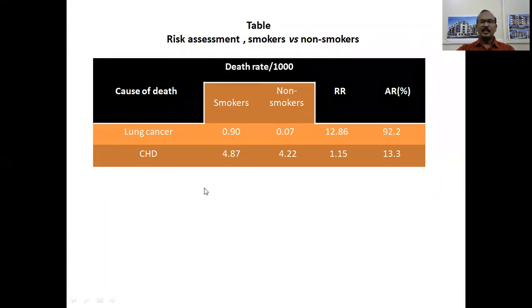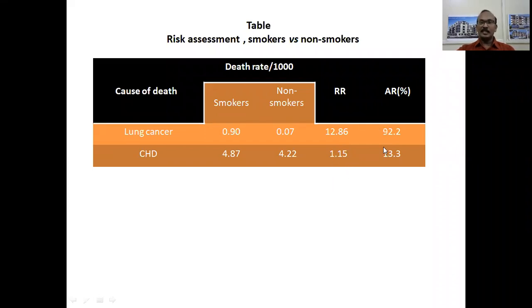Likewise, if you study smokers and non-smokers, the relative risk and attributable risk of diseases resulting from smoking, that is lung cancer and coronary heart disease, we find the relative risk for lung cancer is 12.86, unlike coronary heart disease, which is only 1.15. So definitely the risk of lung cancer is more in smokers compared to coronary heart disease in smokers.